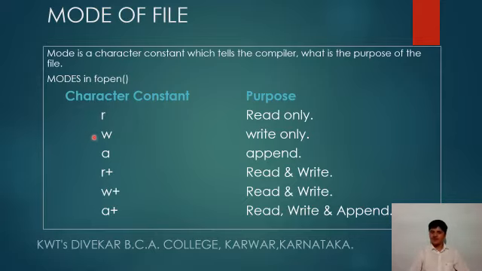When the file is open for write mode, that is w, then we can only write data into the file. We cannot read the data from the file. When it is append mode, then we can add data to the file. So this is about the mode of the file.